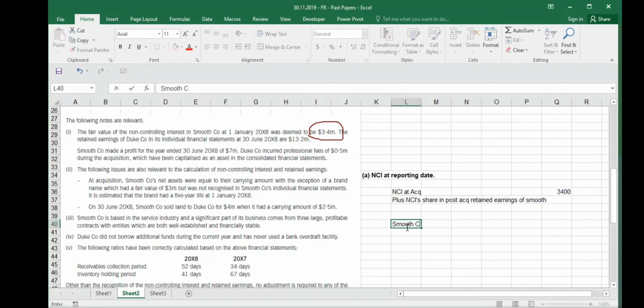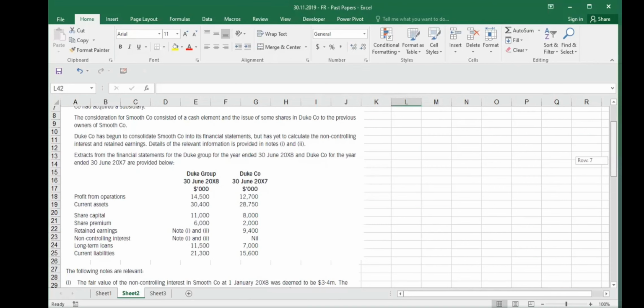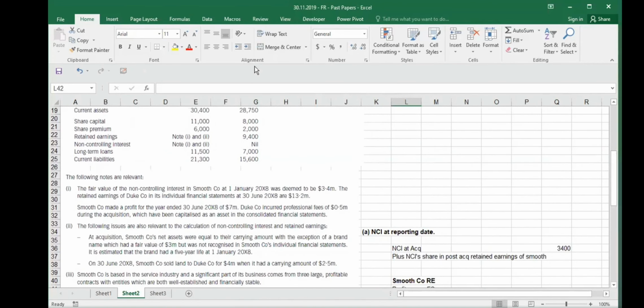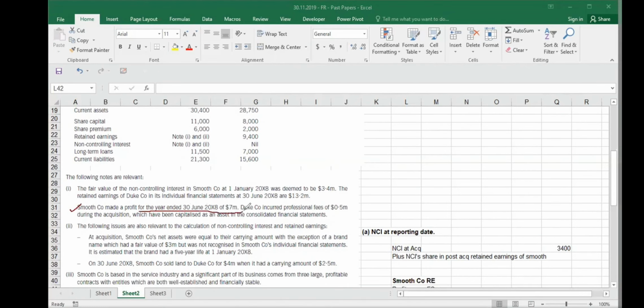So I will say that Smooth company retained earnings will say profit as per financial statements. How much is the profit for Smooth company for the year? Did they give you? It says that Smooth company made a profit for the year 30th June 2008 for 7 million. Okay. So this is Smooth company's profit. When did you acquire Smooth company? Any information on that? You read the question.